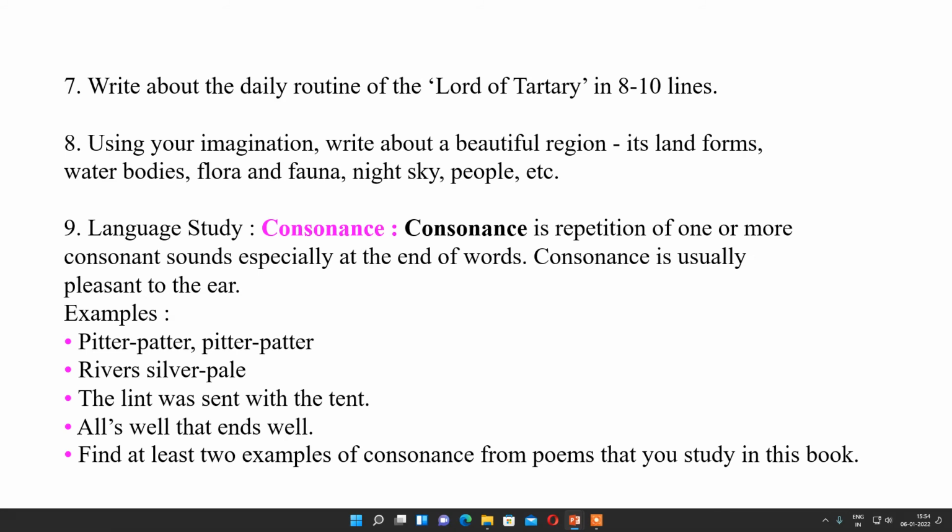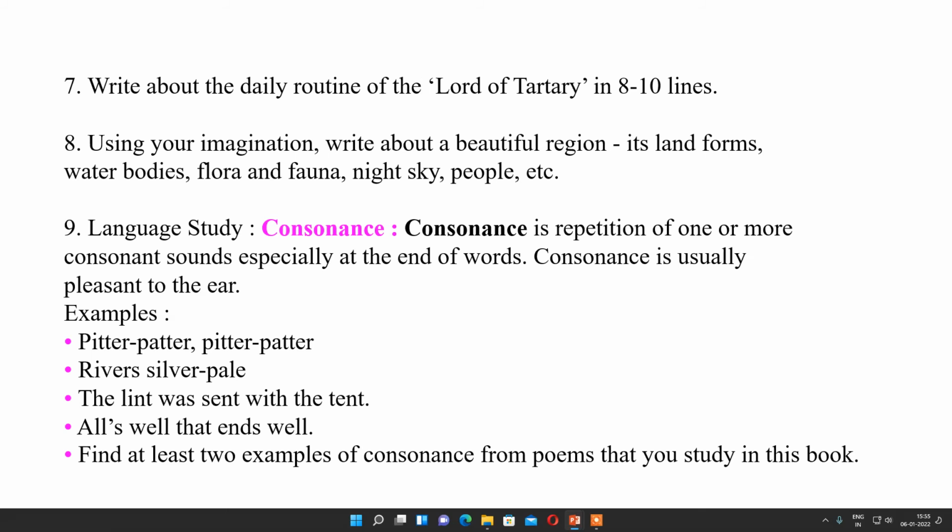Now, in language study, let us see consonance. Consonance means what? Consonance is a repetition of one or more consonant sounds, especially at the end of the word, and is usually pleasant to the ear. For example, Peter patter, Peter patter.